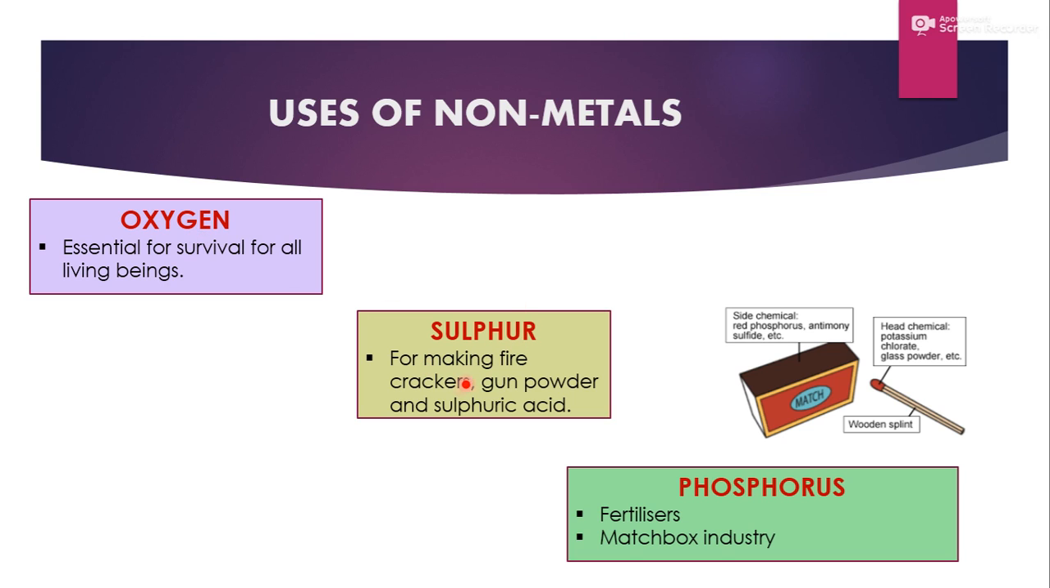Sulfur, for making firecrackers, gunpowder, and sulfuric acid. Phosphorus, for making fertilizers and for the matchbox industry. As you have already discussed in your combustion or maybe in the sources of energy chapter, this matchbox contains this brown or red color. It is made up of red phosphorus. This one also contains red phosphorus. So this is used in the matchbox industry. So that's all. These are the uses.